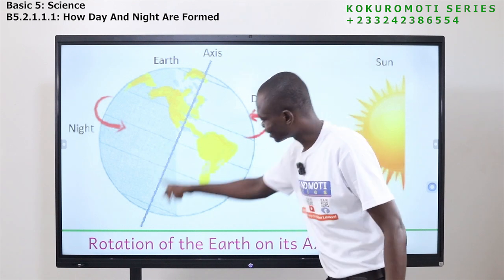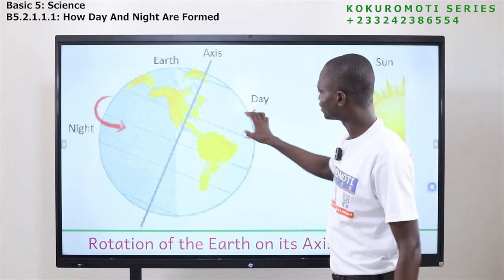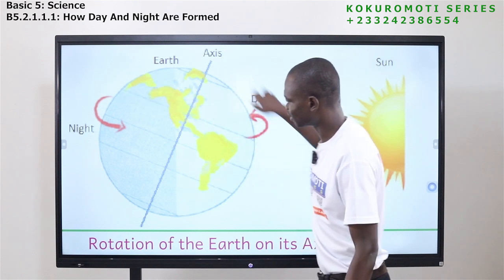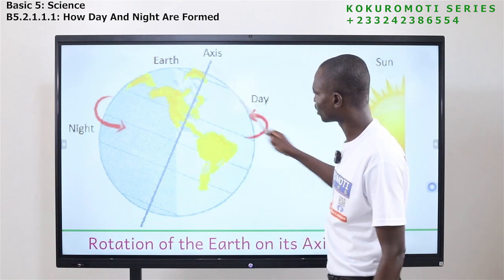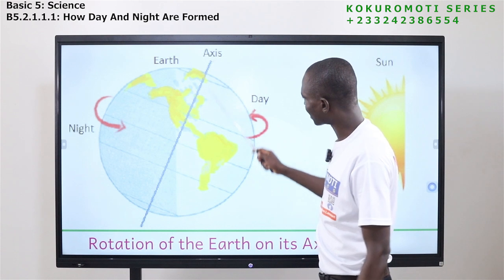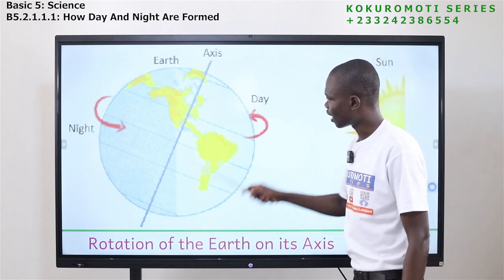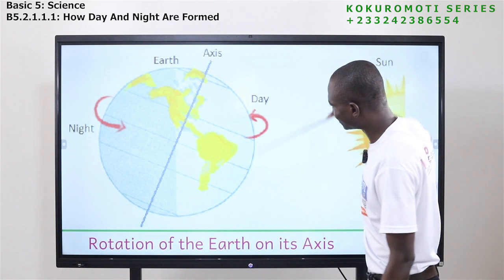This is the axis. It's a straight line. And you see, this whole thing is Earth. The round thing here is Earth. This line is the imaginary line around which the Earth rotates.